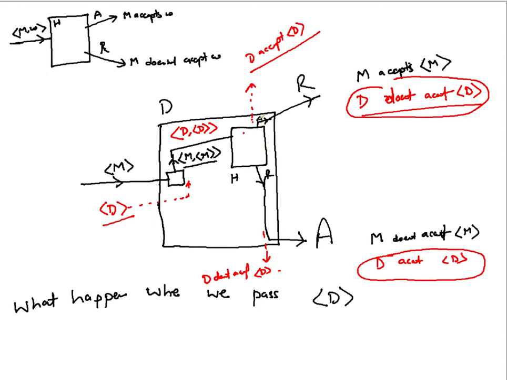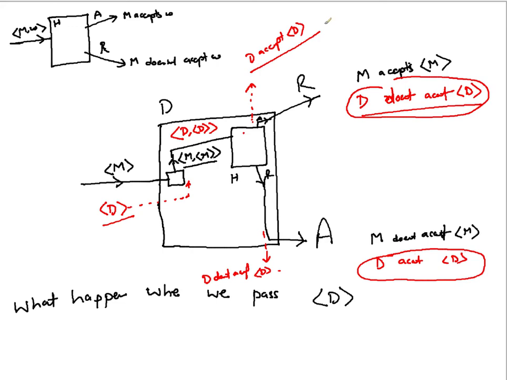So when the decider is saying accept, that means D accepts its own description. Because you are flipping the decision, the final decision coming out, because the input was the description of D to itself, is reject, and reject means D does not accept D, while the decider is saying D accepts D.